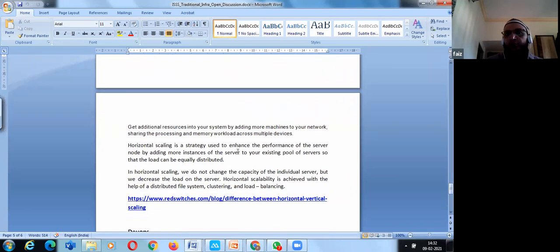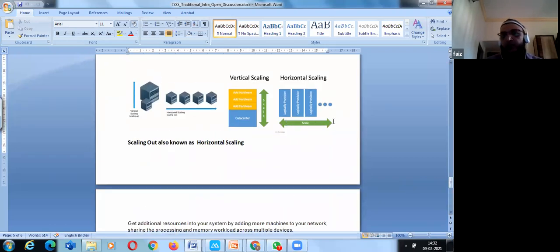Horizontal scaling is a strategy used to enhance the performance of the server node by adding more instances of the server to your existing pool of servers so that the load can be equally distributed. We call this scale out. When you say adding more, it is scale out. When you say reducing, it is scale in. So these are the two scaling concepts that will be very much required in a cloud environment.